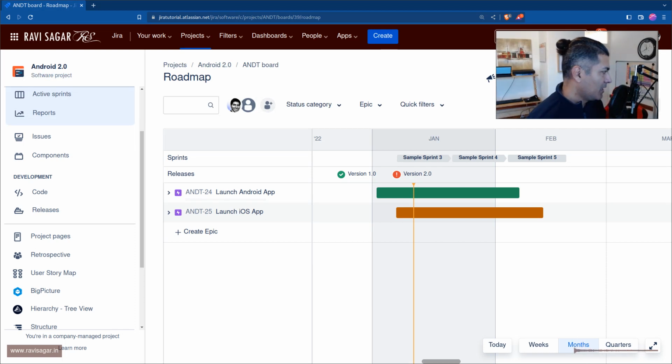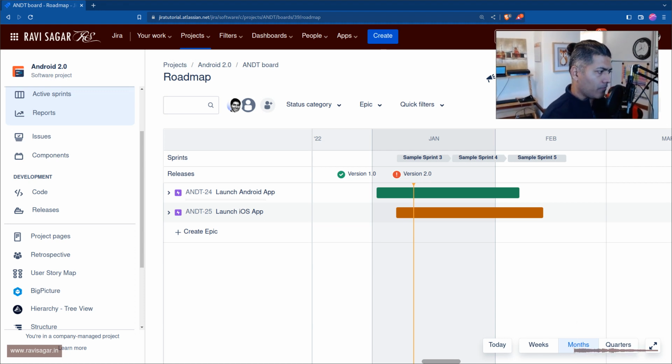Planning in Jira. In this video I want to talk about a plan that you may want to create when you are working on Jira software, for example, and you're trying to create a plan for the next few months. I also want to talk about a frustration that you may have when it comes to planning using Jira. Now, let us say you have epics.